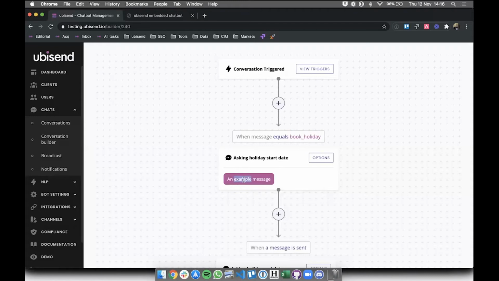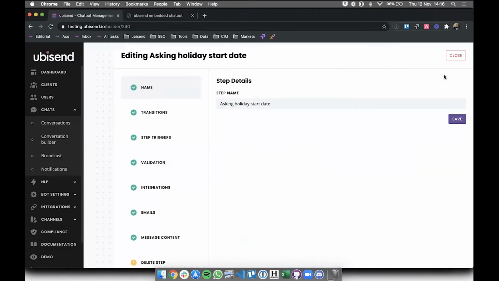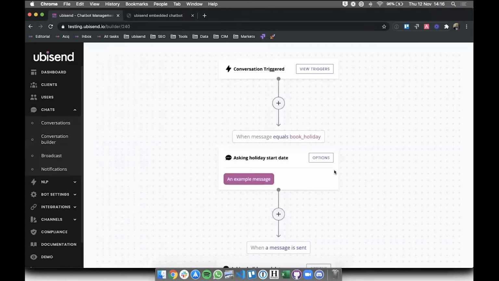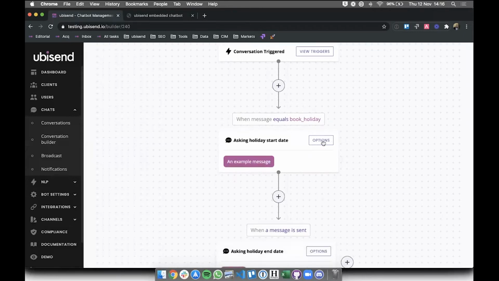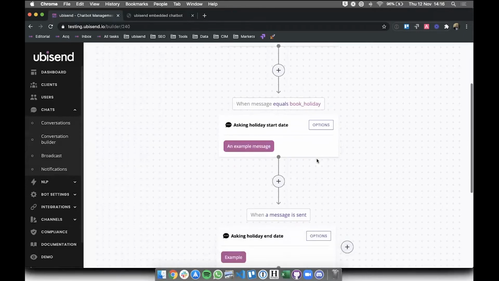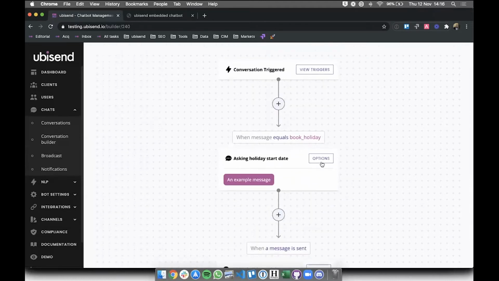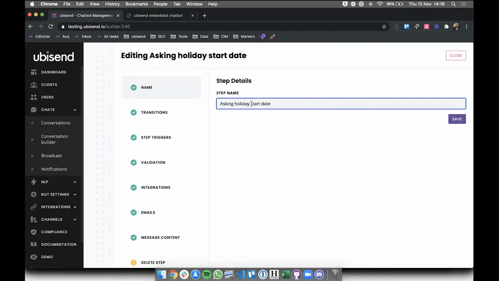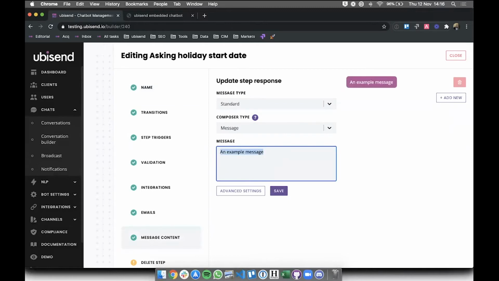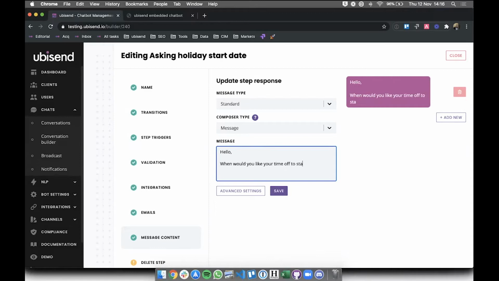So obviously we're asking first for a date. What we're going to do here is hit the option button on every single node of this conversation, which at the moment doesn't say anything. I'm going to start by editing the content. In the very first one, we're going to ask for a holiday start date. So what's the message here? Hello, when would you like your time off to start?